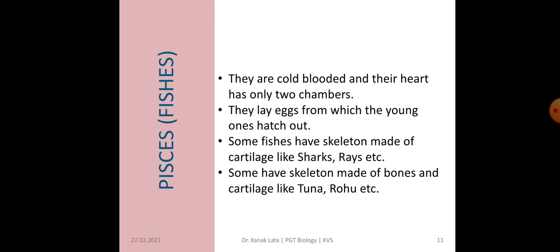Some fishes have a skeleton made up of cartilage, like sharks and rays. Some have skeletons made up of bones, like tuna and rohu. So on this basis, they are classified into two major groups: cartilaginous fish and bony fish.